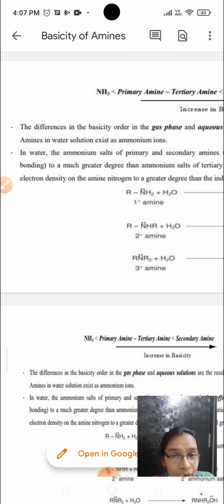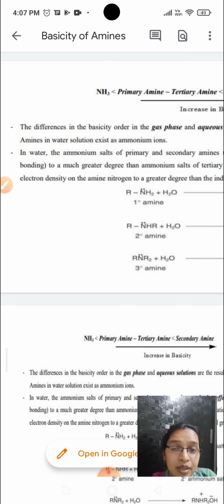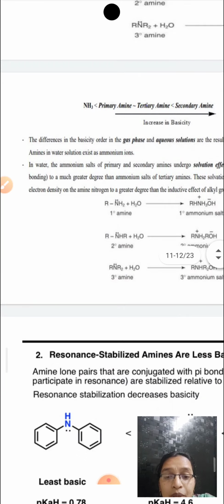Okay, so let us see now. Plessy effect, as already said, as the number of alkyl groups increases or electron releasing groups increases, the basicity increases. Or as the number of Plessy groups increases, the basicity also increases. Okay, and next is the solvation.